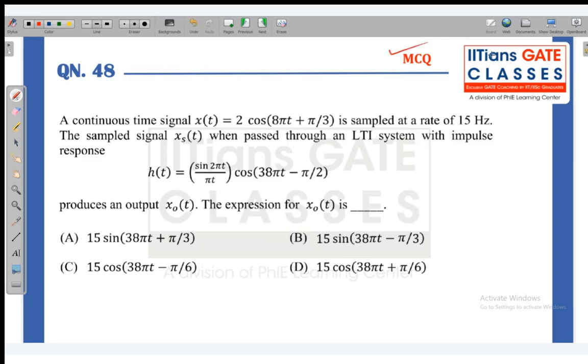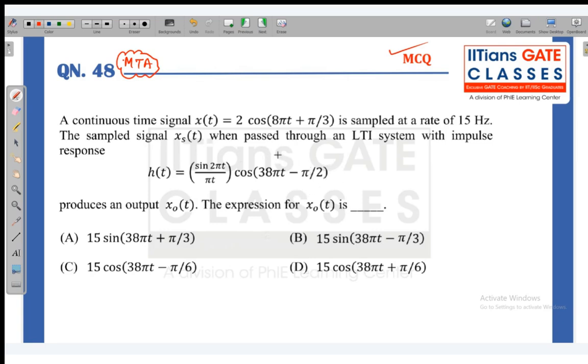This is an MCQ question, but it was also given as MTA, marks to all. The reason we will discuss. First of all, simple: if I don't see the options, how should I approach this question? I have a signal x(t), and I am sampling it at the sampling frequency of 15 hertz, and then passing it through this particular system.